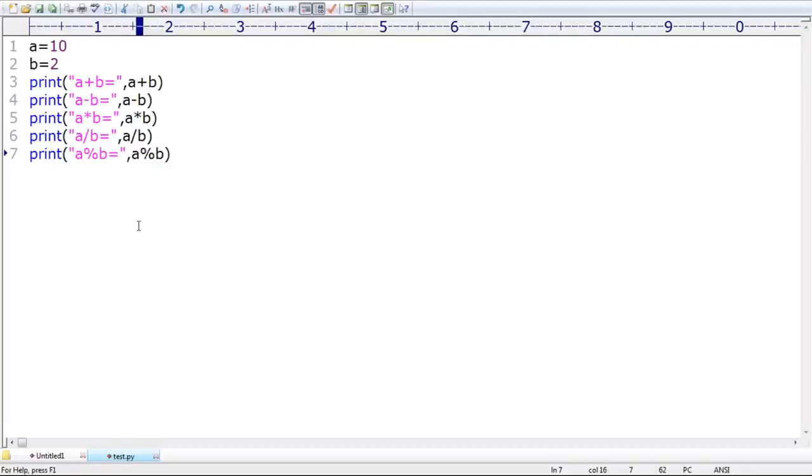Floor operation, exponential operation, and floor division I will cover at last.